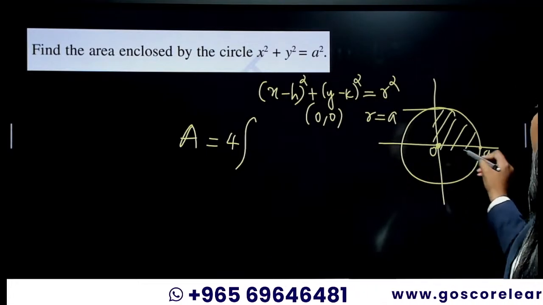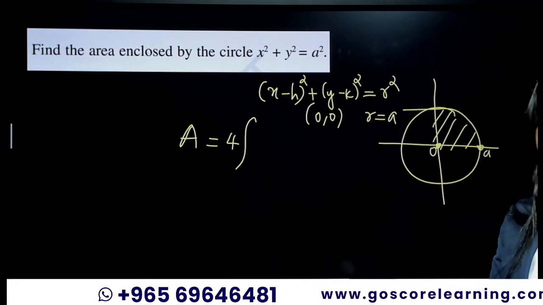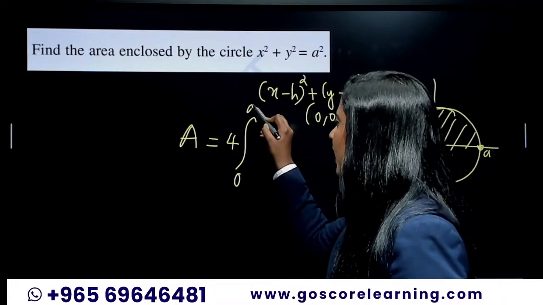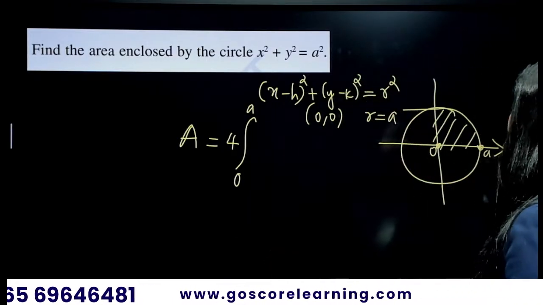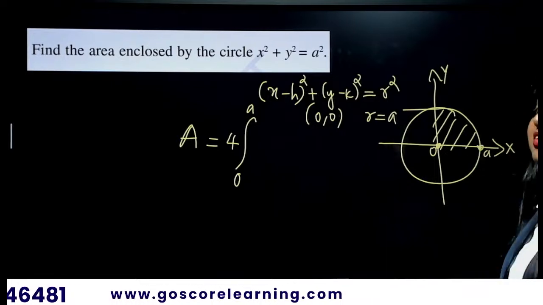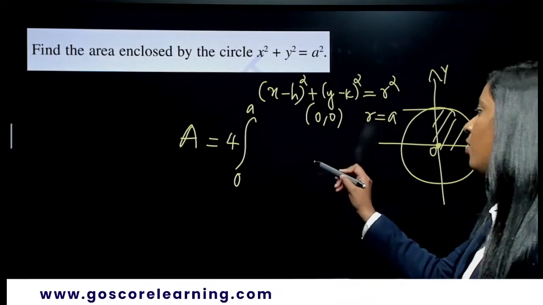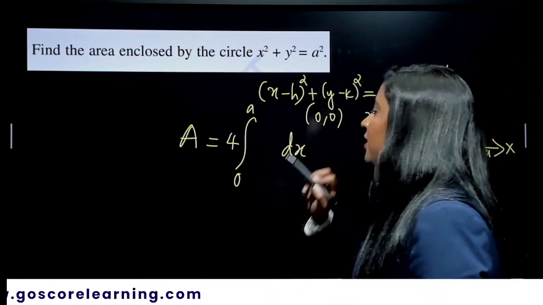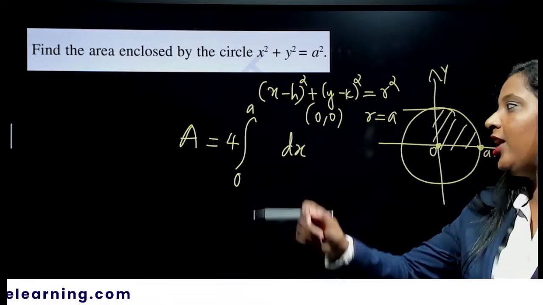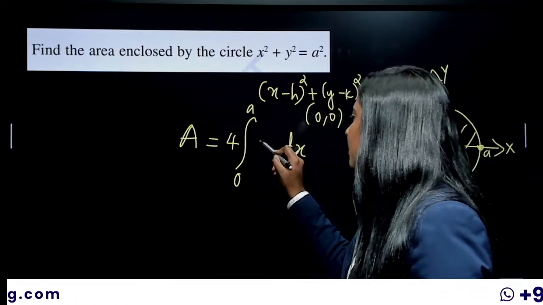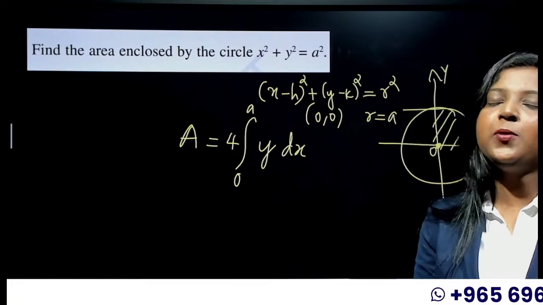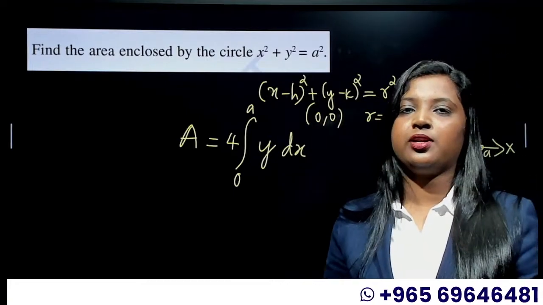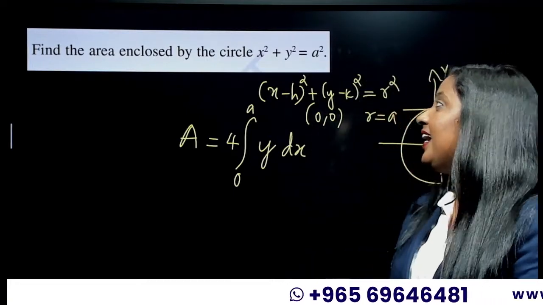We are taking the points 0 and a, so it will be 0 to a. We took the points on which axis? X-axis. So we are going to integrate with respect to x. If you are writing dx there, you have to write y here. Okay, done. The first part is over. Good job.